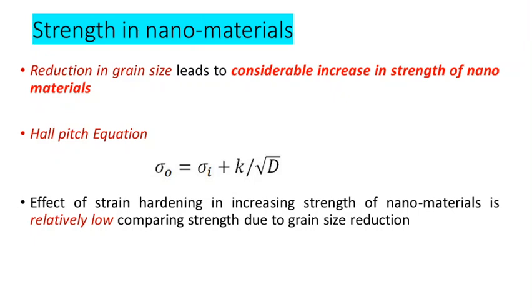So the strength of nanomaterials is very high when compared to macro-grained or intermediate grain materials. So nanomaterials have very good strength because of their reduced grain size. Okay, thank you.